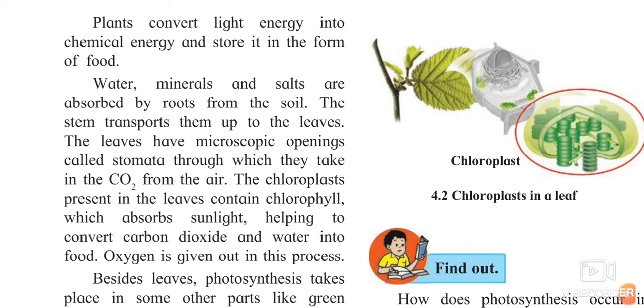Water, minerals and salts are absorbed by the roots from the soil. The stem transports them to the leaves. The leaves have microscopic openings called stomata, which take in CO2 from the air. The chloroplast present in the leaves contains chlorophyll, which absorbs sunlight, helping to convert carbon dioxide and water into food. Oxygen is given out in the process.